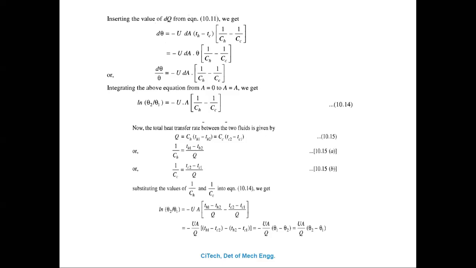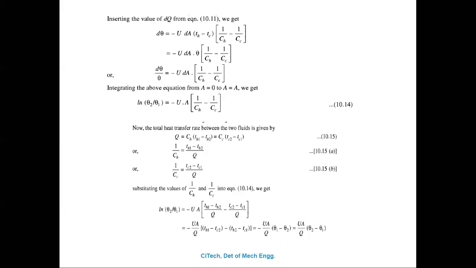So you have to put that value, and put the remaining as it is, that is 1 upon Ch minus 1 upon Cc here.